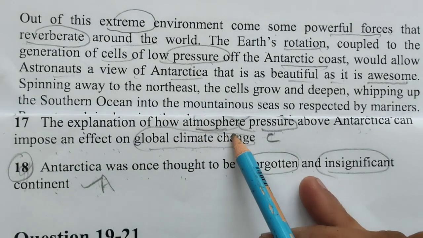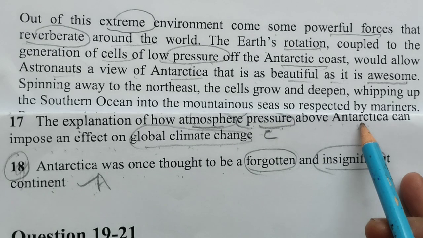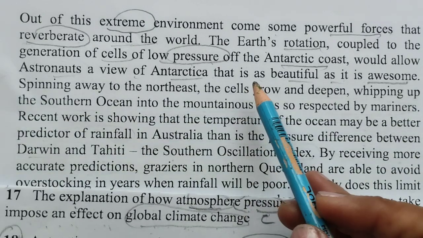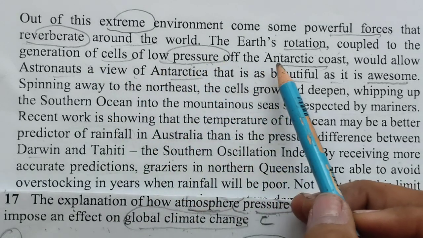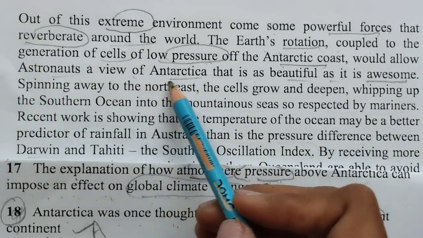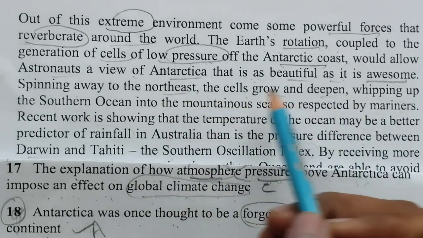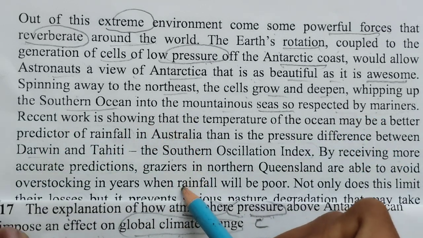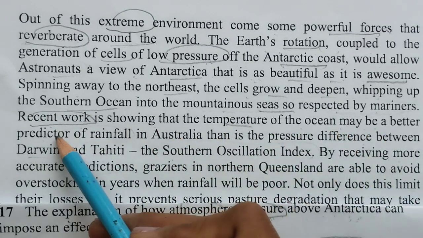Explanation of how atmospheric pressure above Antarctica can impose an effect on climate change. I think now they have Earth's rotation coupled to generation of cells of low pressure off the Antarctic coast, spinning away to the northeast. The cells grow and deepen, sweeping up the Southern Ocean, so respected by mariners. Recent work is showing that the temperature of the ocean may be a better predictor.